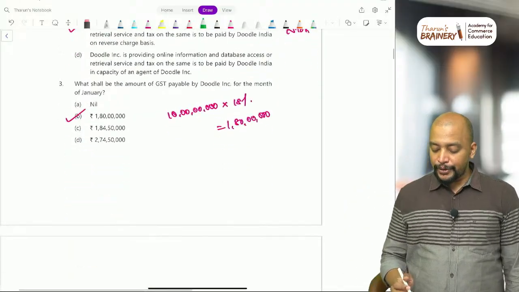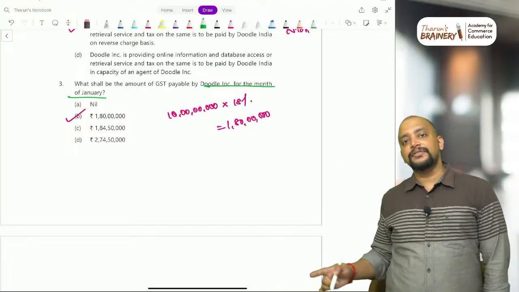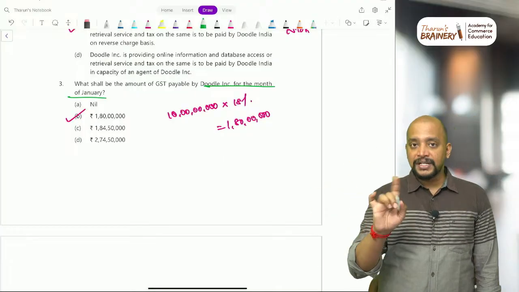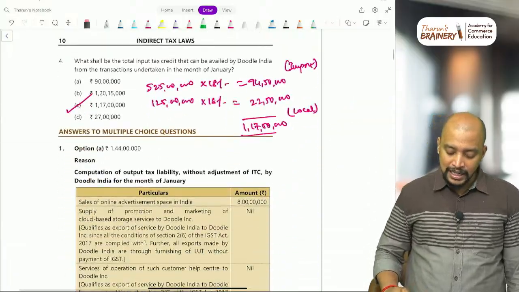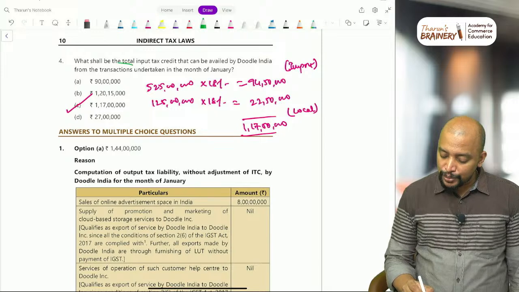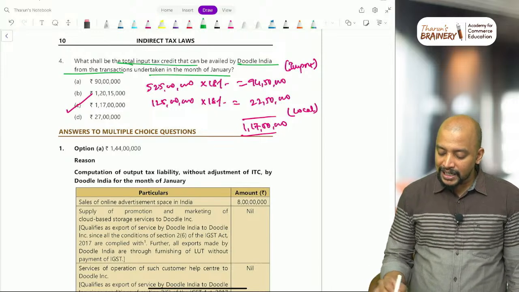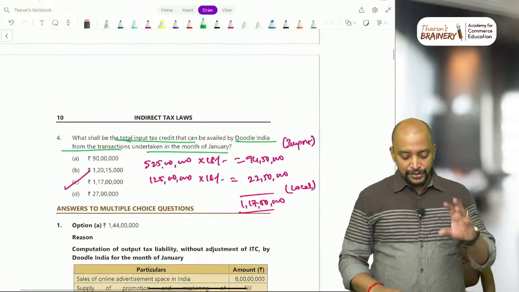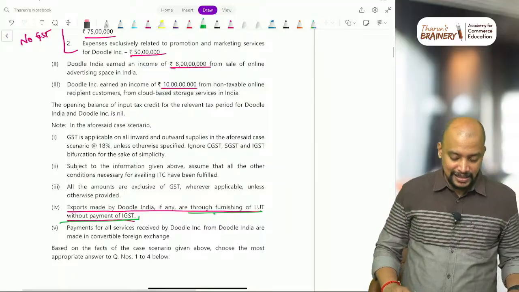What shall be the amount of GST payable by Doodle Incorporation for the month of January? And what shall be the total input tax credit availed by Doodle India from the transactions undertaken in the month of January? So related to these two entities, liability is only being tested here.